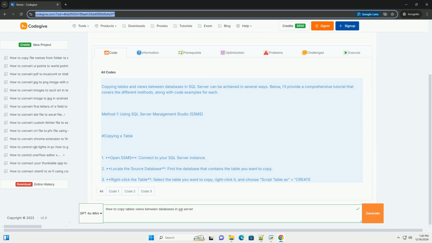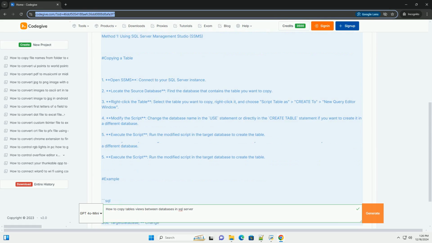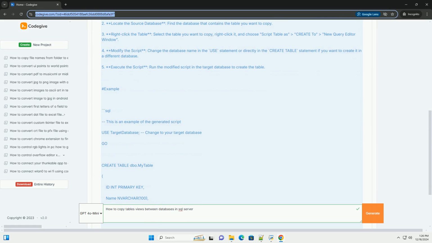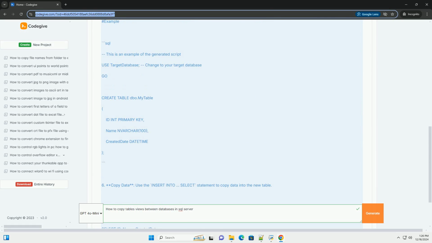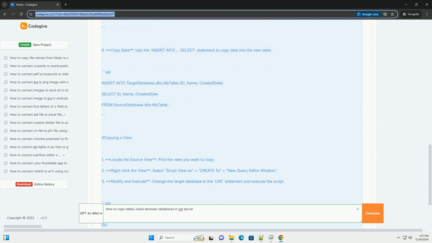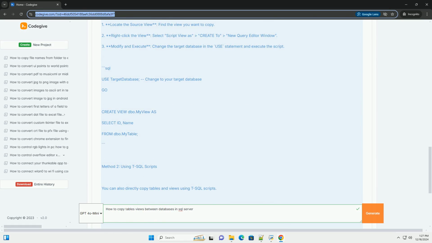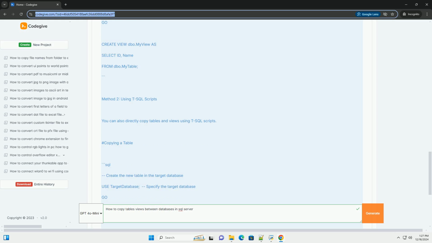Copying tables and views between databases in SQL Server can be achieved in several ways. Below, I'll provide a comprehensive tutorial that covers the different methods, along with code examples for each. Method 1, using SQL Server Management Studio, SSMS.